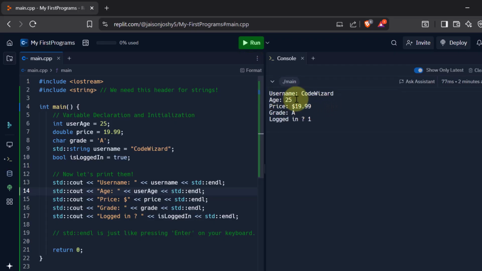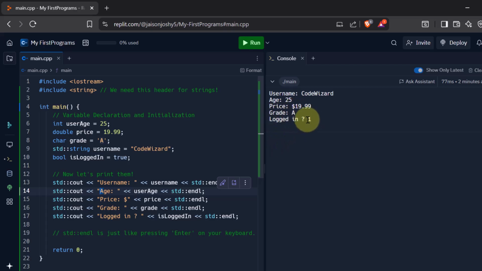Now see, this username that I printed came as it is, username colon, then this variable username is printed here. What was this variable username? It is over here. And what is the value assigned to it? Code wizard. So code wizard is printed over here. Similarly, age colon, then user age. What is user age? User age is 25. So 25 is printed here. Similarly, price, grade and logged in.